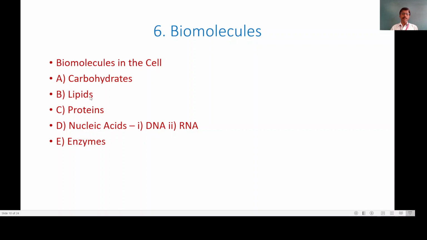Then we will see lipids, then proteins. All of you know that proteins are the building blocks of the body. Then the most important is the nucleic acids. The nucleic acids, as you have studied in your lower classes, consist of DNA, that is deoxyribonucleic acid, and RNA. And the next point in this topic, biomolecules, is the enzymes.